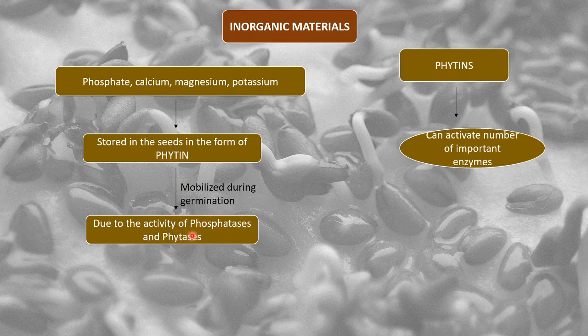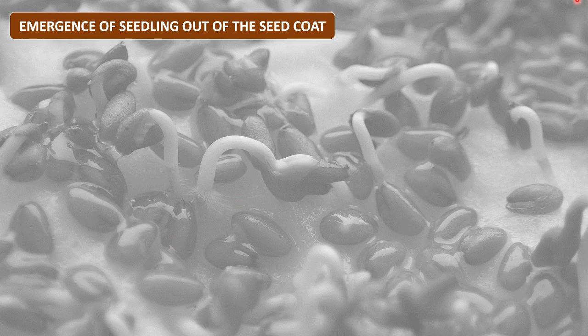So the enzymes that can break down all of these salts, the phytin molecule, are phosphatases and phytases, right? So this is about inorganic material. Now with this the mobilization of food material part is over.